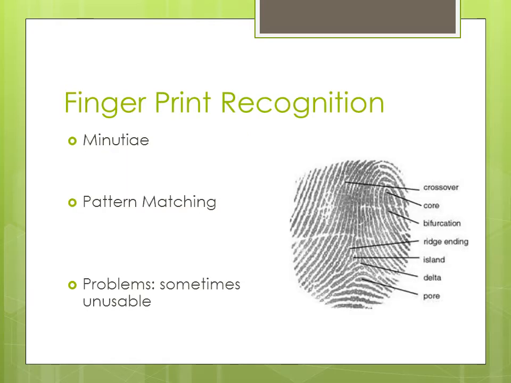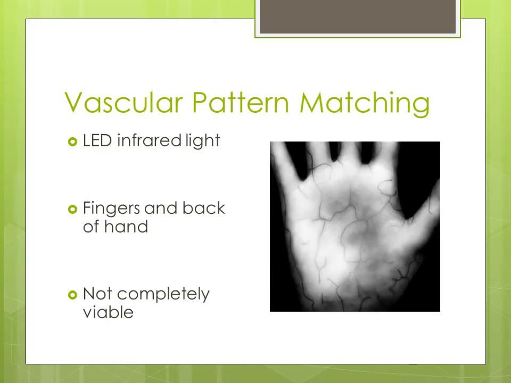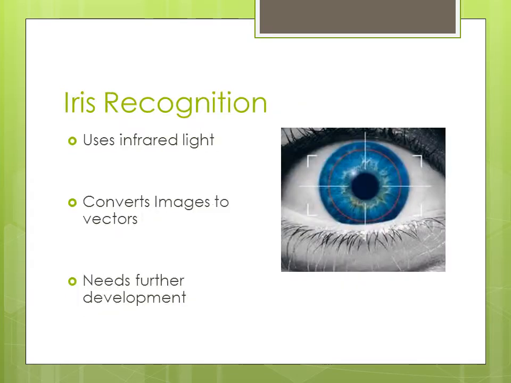We can recognize any person with the help of fingerprints, because the fingerprint of every individual is different from others. So we can easily recognize any person with the help of fingerprints. Next one is vascular pattern matching. For this we use LED infrared lights, fingers and the back of the hand. Through this we can easily recognize any person individually.